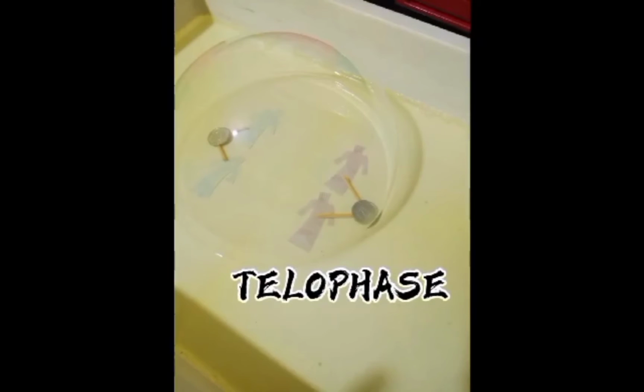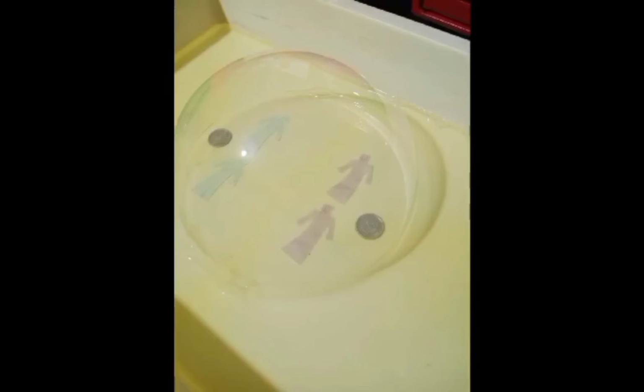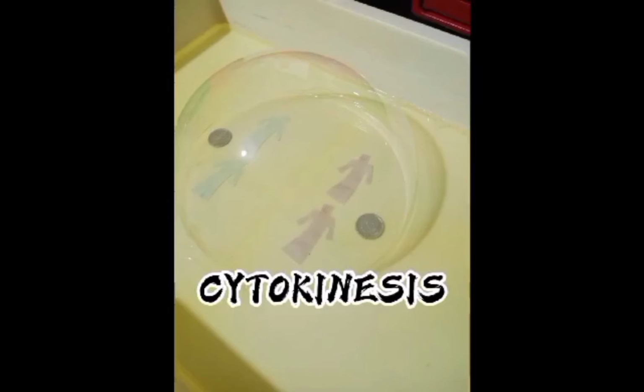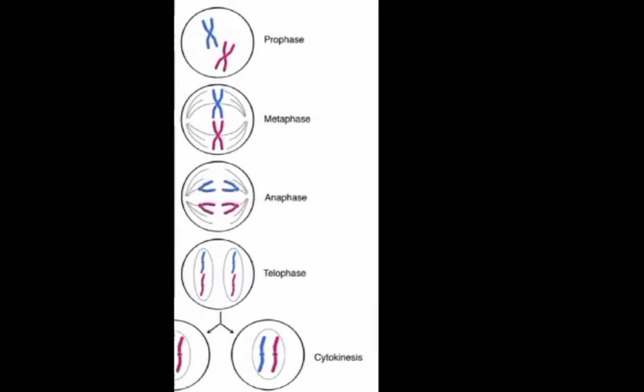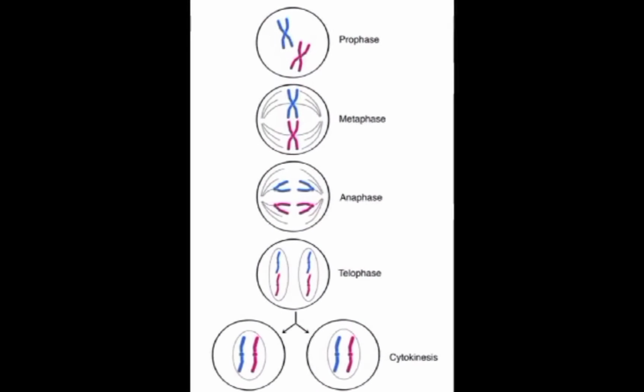In telophase, the nuclear membrane forms around each set of chromosomes. The chromosomes break back out in a new nucleus and the spindle fibers break down. In cytokinesis, the cell membrane pinches the two sets of chromatids into two identical daughter cells with the same number of chromosomes. In a real diagram, this is what it looks like.